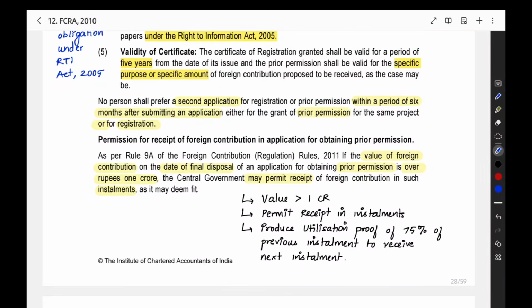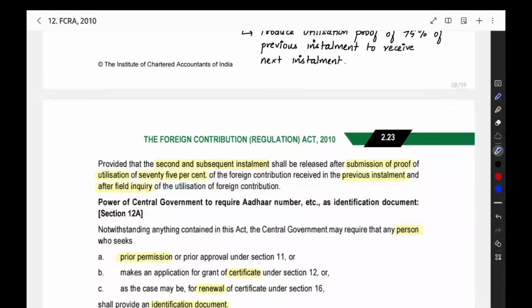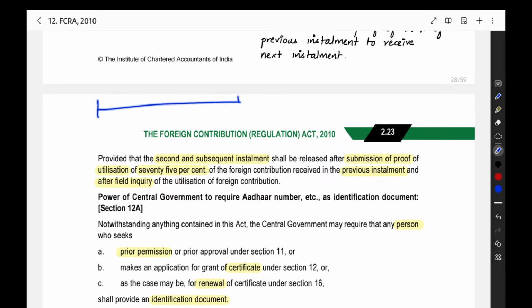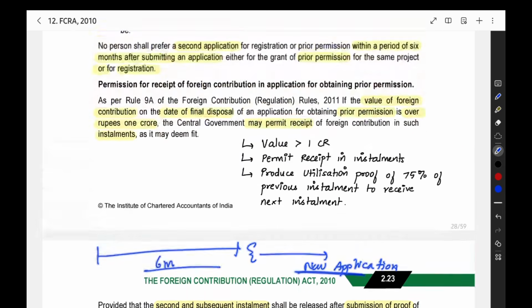Then, if you are making one application, you shall not make a second application within a period of 6 months after submitting one application, either for prior permission or registration. For example, now you are making an application, then for 6 months you should not make any application. After 6 months only you can start a new application. Whether the application got rejected or not does not matter. After 6 months only you have to start a fresh application.